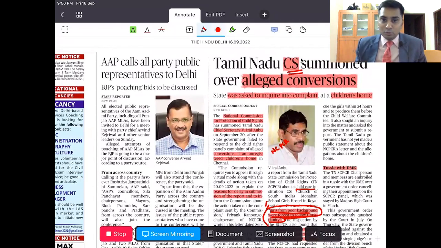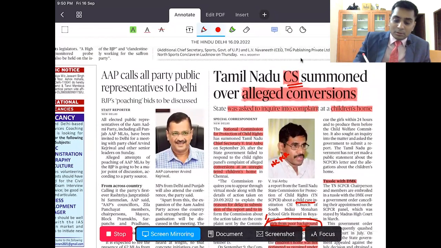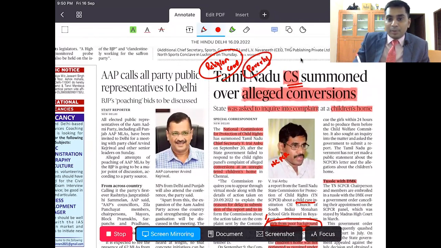Now, where can you use this? You can use this in religious conversions, right? Poverty is being exploited for conversion of religion. You can use that in one context. The second context is the role played by the National Commission for Children.